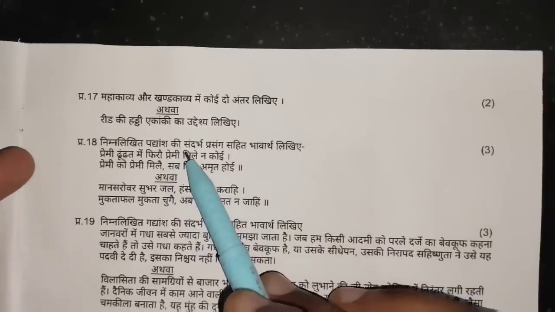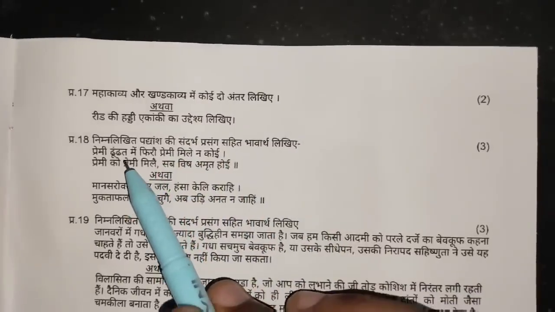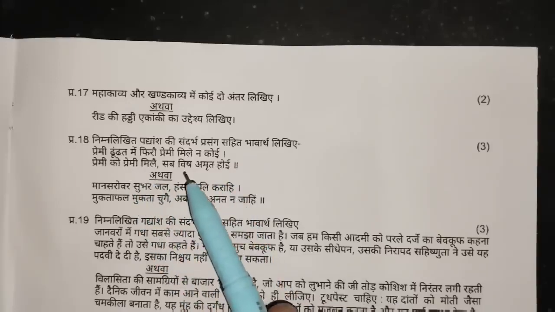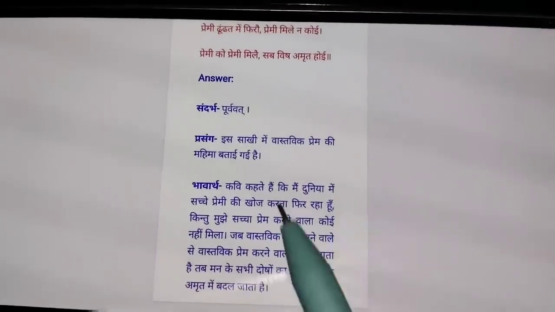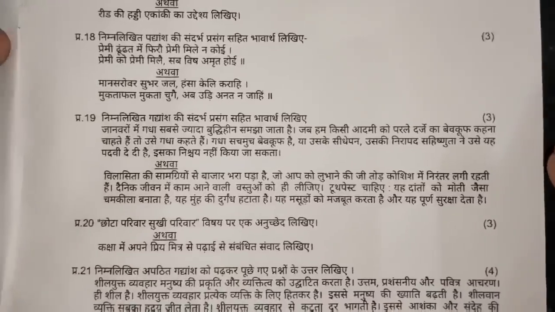Then your question is, write the correct explanation of the following passage, which is given here: Main premi din hot main premi mile na koi. Premi ko premi mile sab vish amrit hoye. So we can see its answer here. Okay? First of all, you see here, what will be its answer, so here is your answer. Take a screenshot of its answer. This is your context and this is your explanation, and the other one you have to answer yourself.